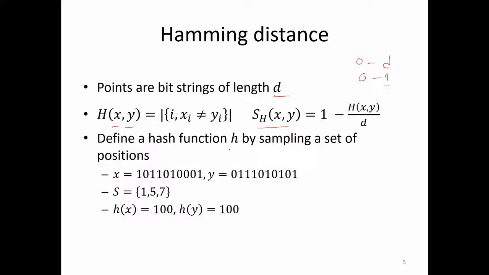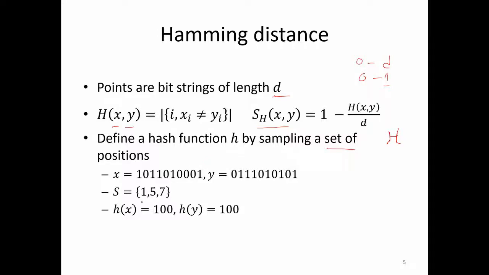All you need to do is, so your hash family, let me call this script H, is basically just this: you randomly pick a coordinate, or more generally a set of coordinates in the bit vector.